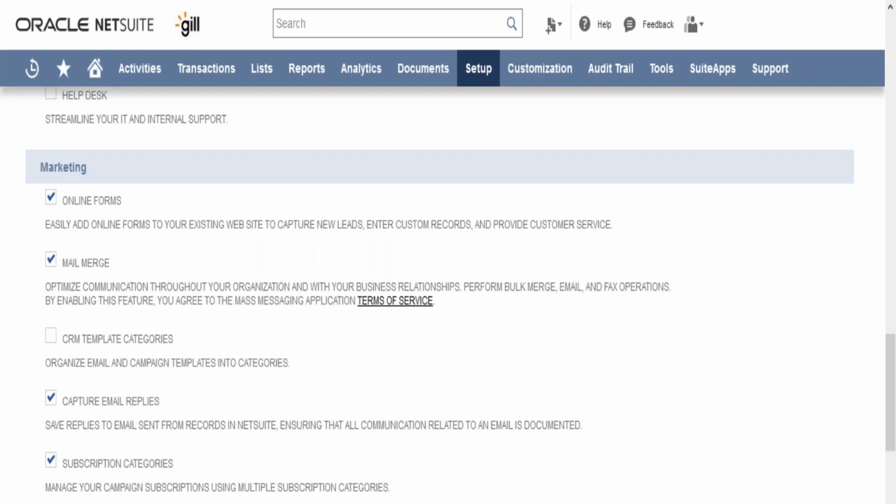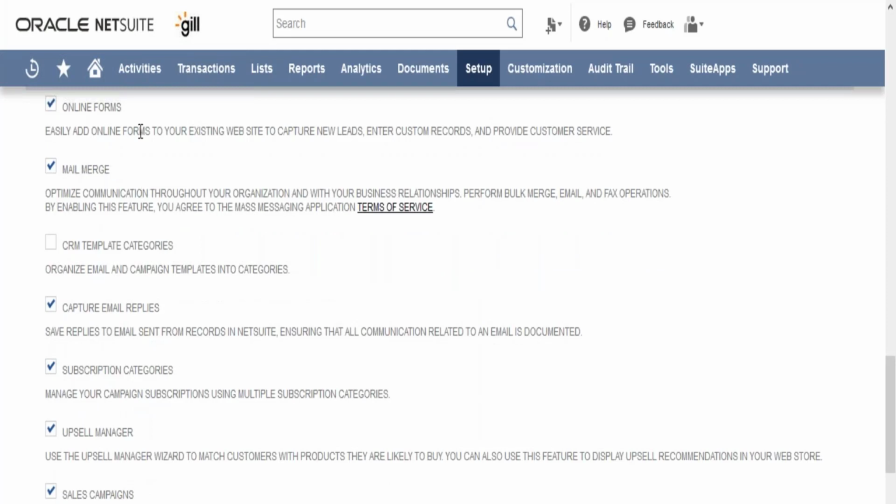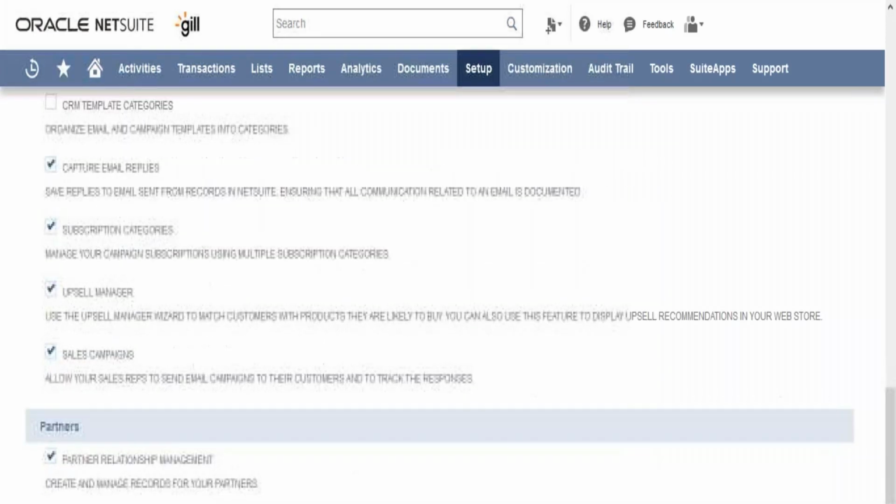In case you want to use online forms, we can define here that those online forms can be designed as required. Similarly, whether we want to use mail, capture email replies and all other information related to marketing, that can also be done.